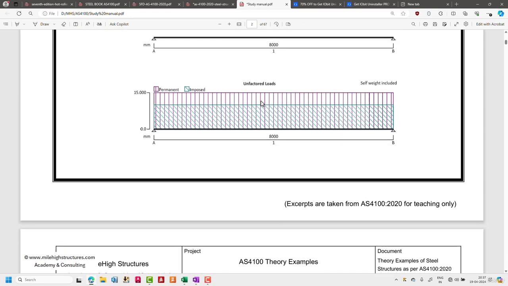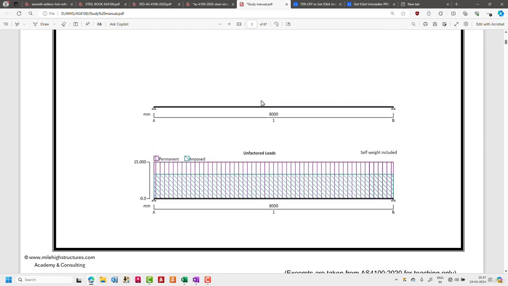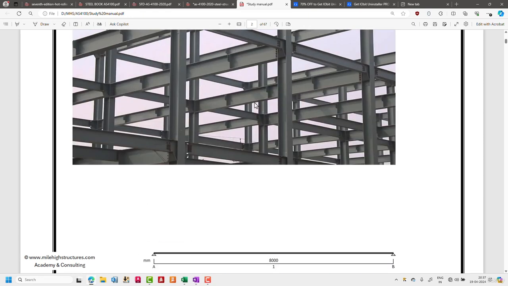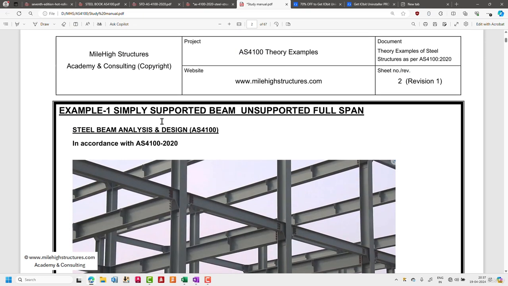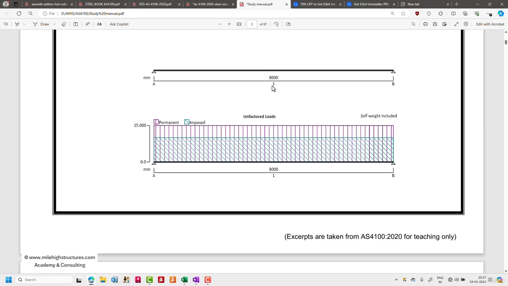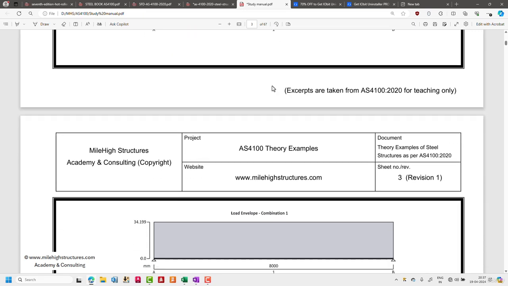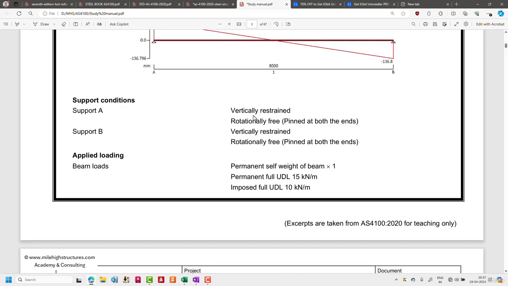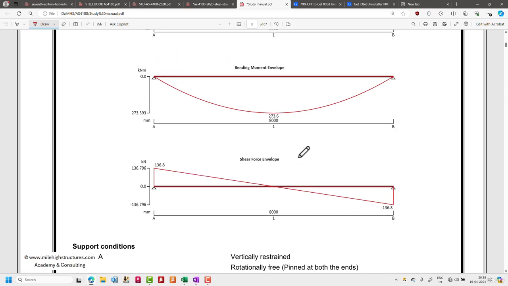First of all, the span of this beam. The title is simply supported beam, unsupported full span. Let us suppose the span is approximately 8 meters. For the loading, let us suppose the permanent load is approximately 15 kilonewton per meter, and the live load, or imposed load, is approximately 10 kilonewton per meter. It is a simply supported beam, for which we can calculate the bending moment by WL square by 8.